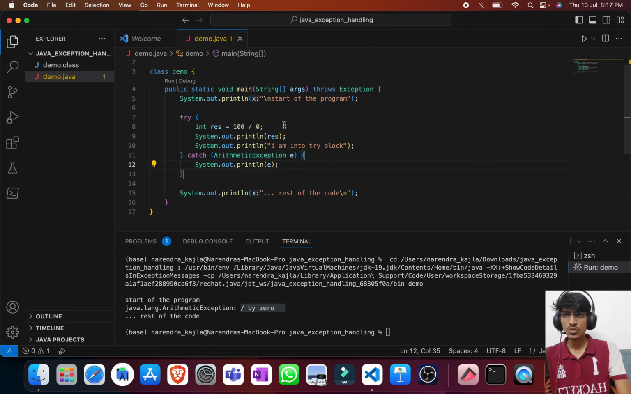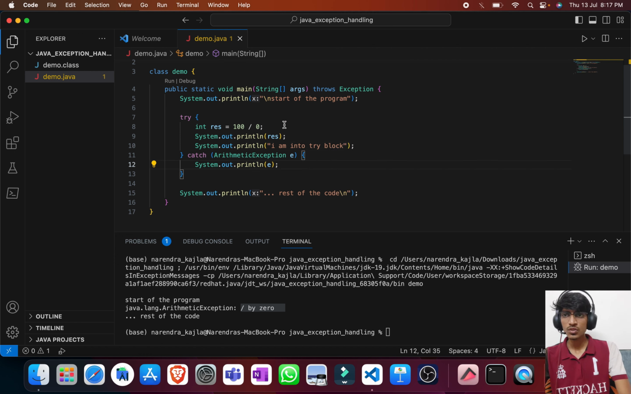So if there is an exception, it will directly go to the catch block. So we are getting the same result. Now if there is no exception, then our try block will get executed and the catch block is skipped this time. So that is the key takeaway for try and catch blocks: we will take our risky code and put it into the try block, and then we'll put the handling code into the catch block.